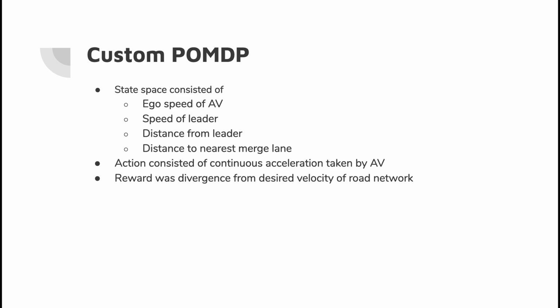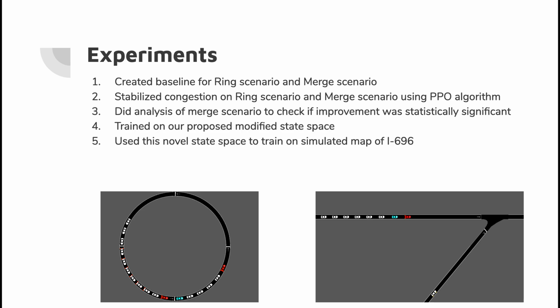We developed a custom POMDP. The state space was again the speed of the AV and the leader and the distance from the leader, but this time we only accounted for the distance to the nearest merging lane, rather than the distance from the follower. The action space was the same, and the reward was only the divergence from the desired velocity of the road network. So we did a total of 5 experiments in our project.